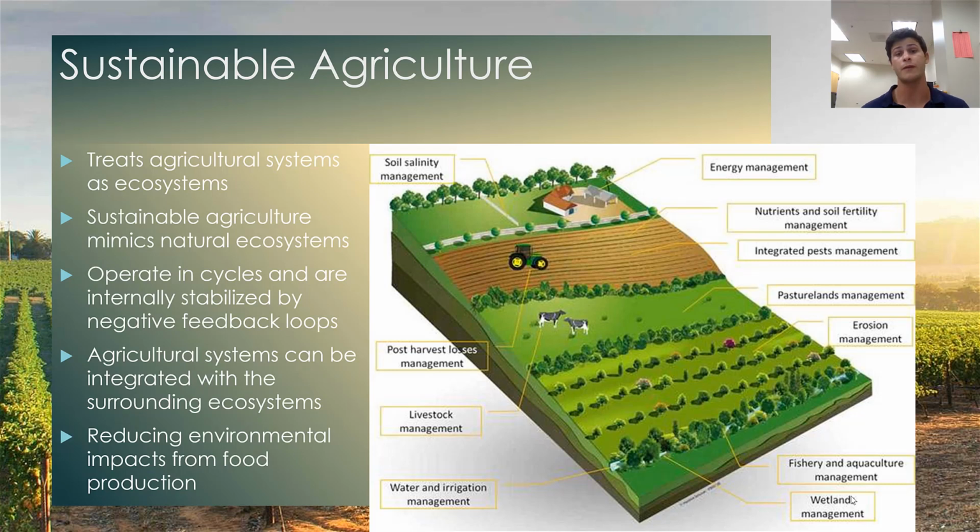And so by implementing all of these different procedures, sustainable agriculture both reduces environmental impacts from food production and it minimizes the habitat loss associated with continuing to convert more natural ecosystems into farmland. Now that's one basic and very broad synopsis of what sustainable agriculture is, and we're going to talk more about sustainable agriculture in the last lecture in chapter 7.